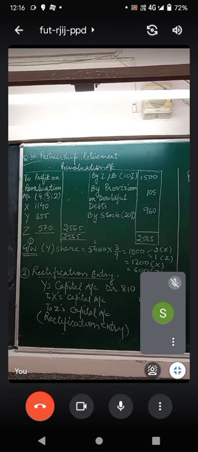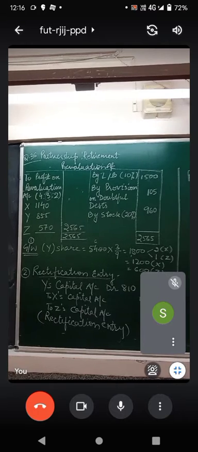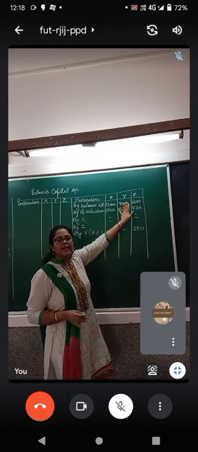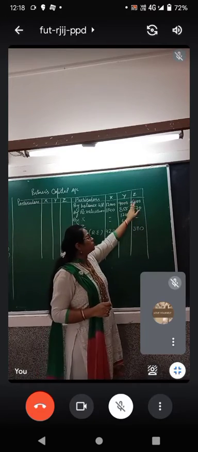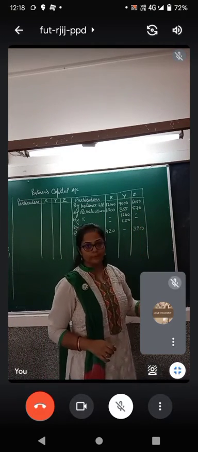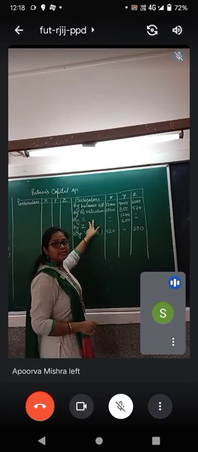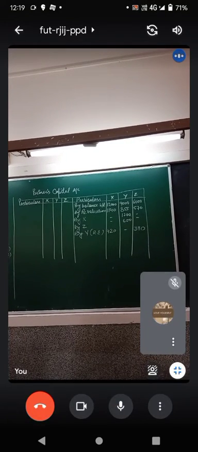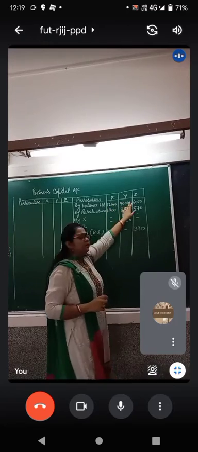Move ahead. So in terms of partners capital account of X, Y and Z, we have first written balance BD, which is the capital balance of their old balance sheet, 12,000, 9,000 and 6,000. X, Y and Z, which was distributed in their old profit sharing ratio, is also mentioned. Then you have by X and by Z. Okay, now you see, the balance BD is written.